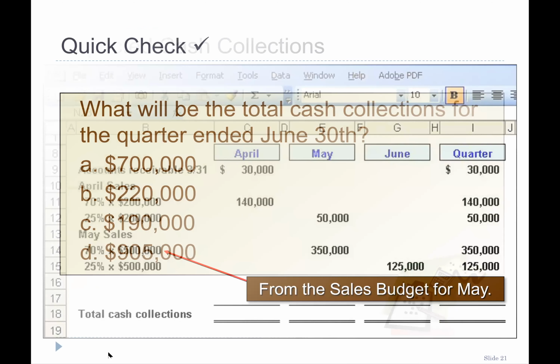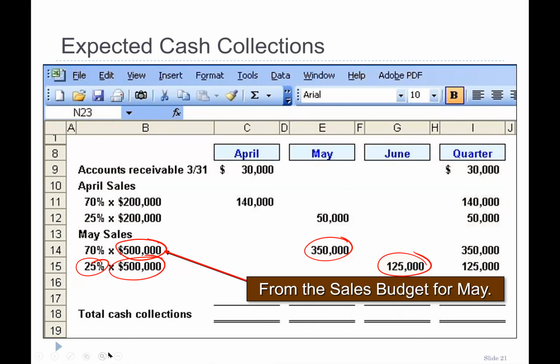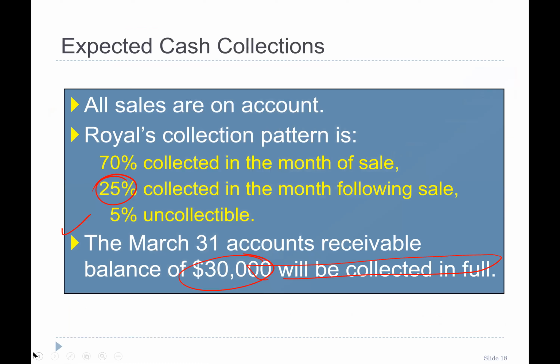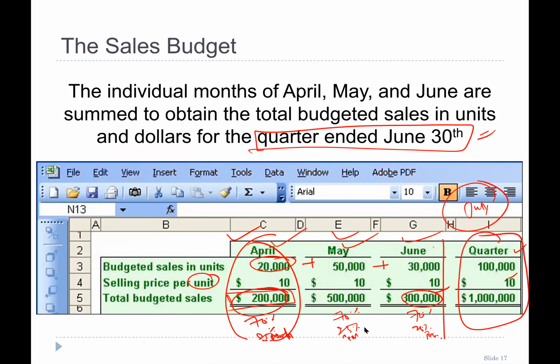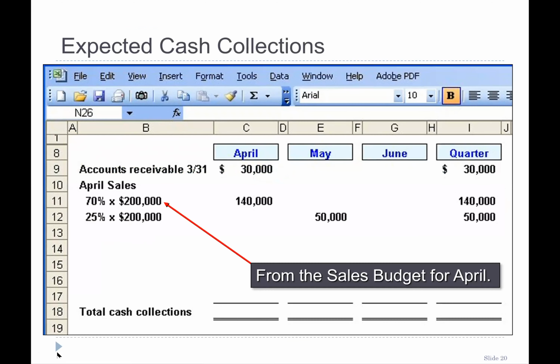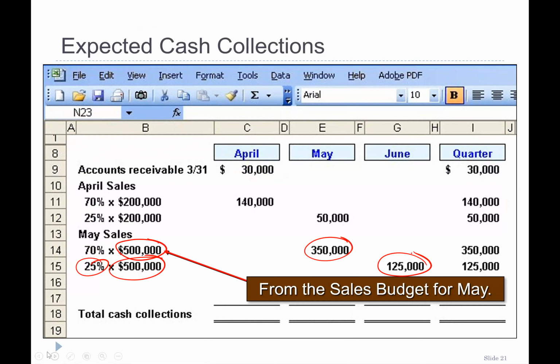Remember, June total cash collection. Here we go. The June total cash collection will include 25% from May, plus June's total sales is 300,000. 70% of 300,000 will be collected in June. So we can calculate easily. So 300,000, which is 210.